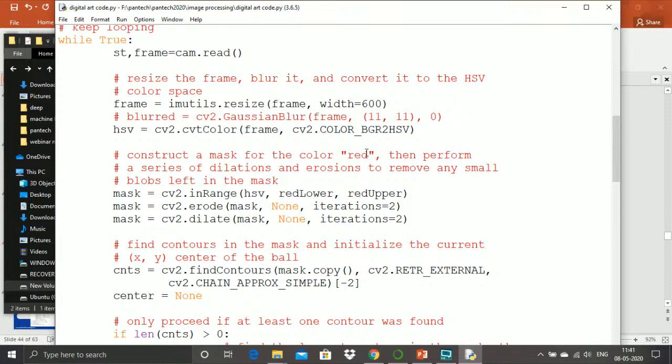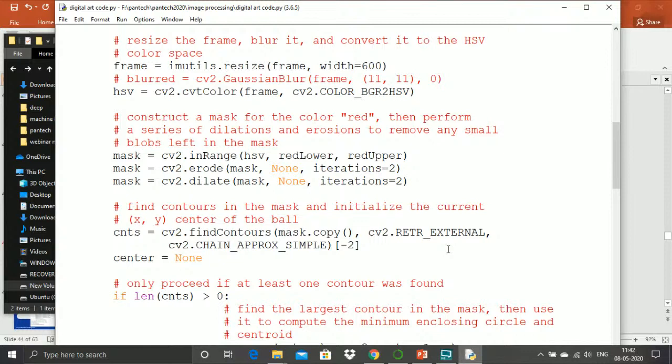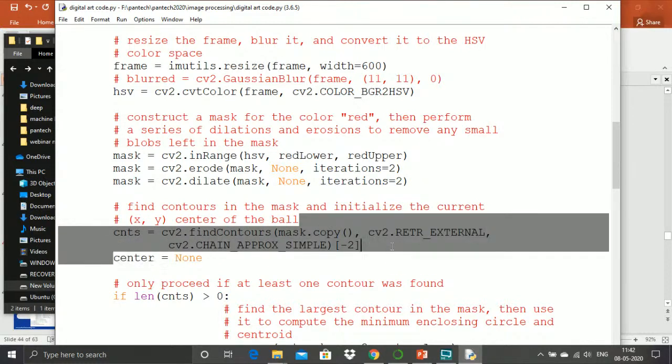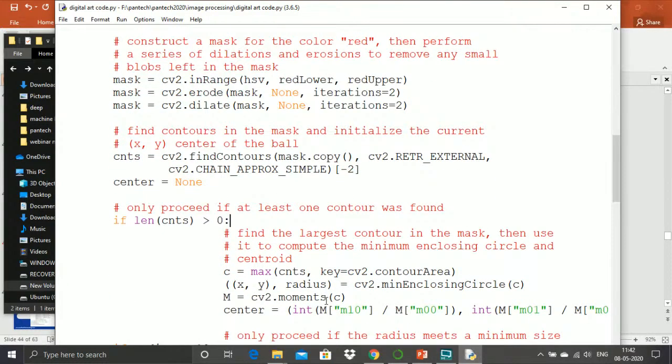Based on that mask function, it will start to draw the lines based on my gesture. For applying the gesture, I have used the contour function. Contour means it will be detecting only that particular area wherever my hand is getting moved. So that is the main thing. This is the line where I have applied the contour. If the contour length is greater than 0, it starts to display the line size.